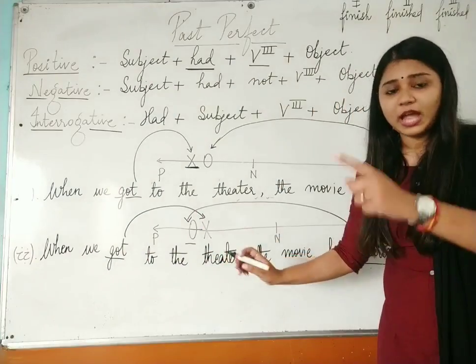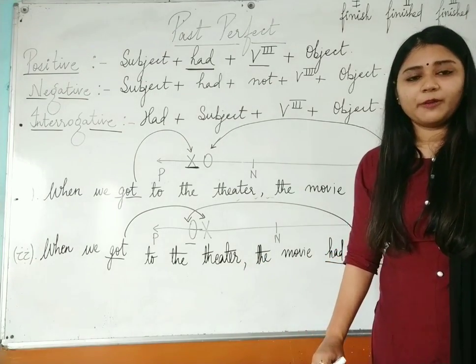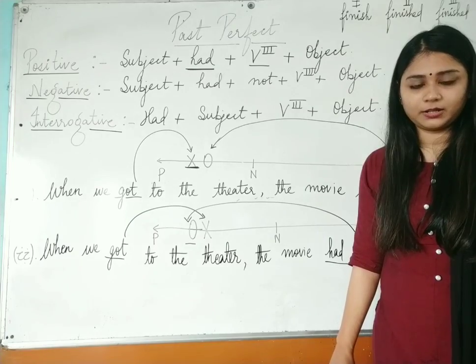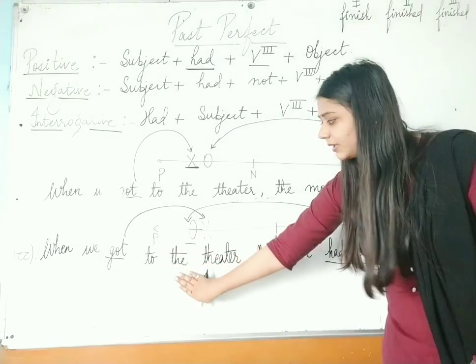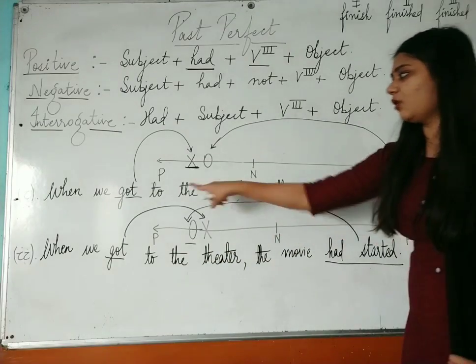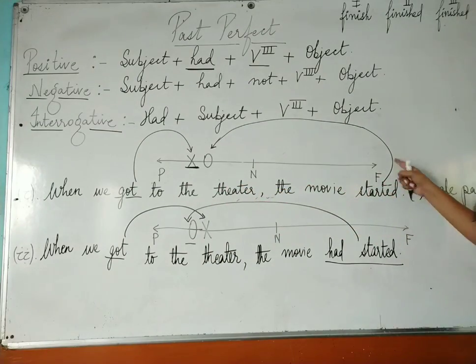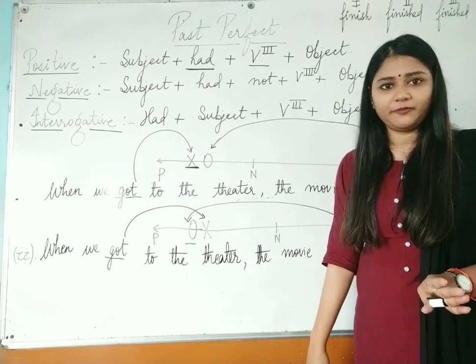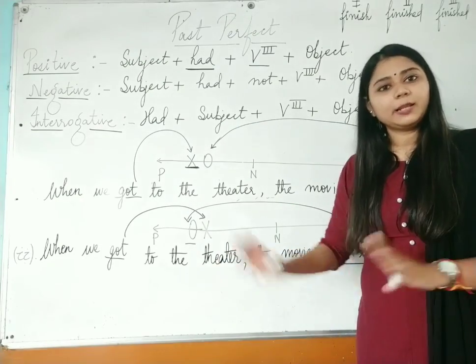Before means we entered after the movie had started. But if we talk about the other sentence, we got to the theater, the movie started. That means the movie had not started before. We settled down and then the movie started.